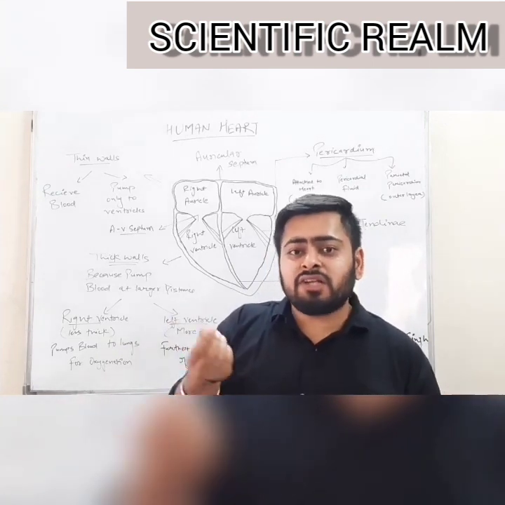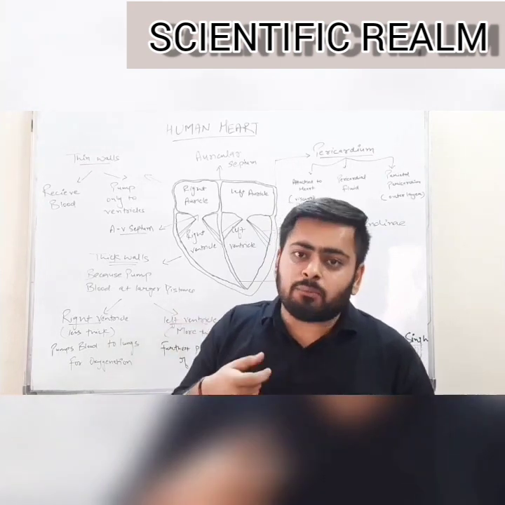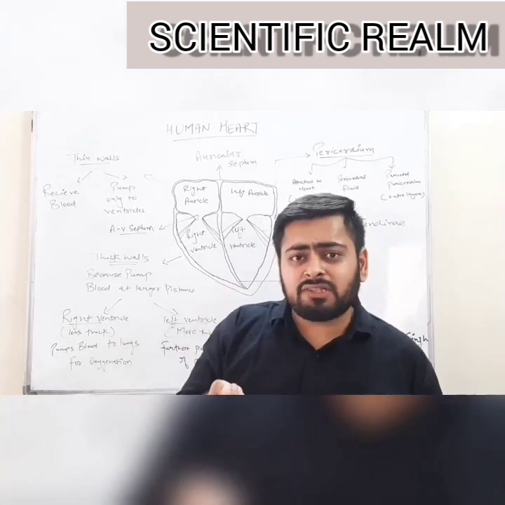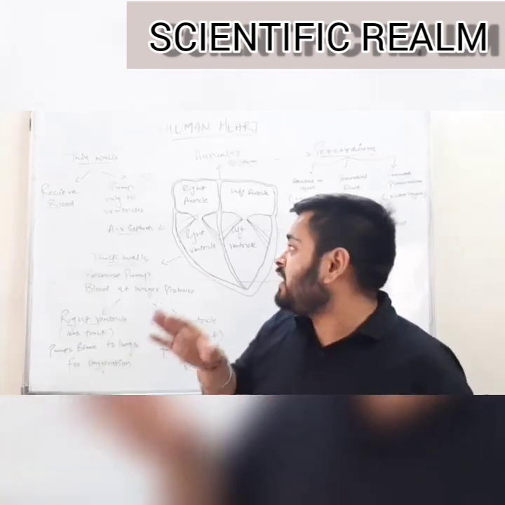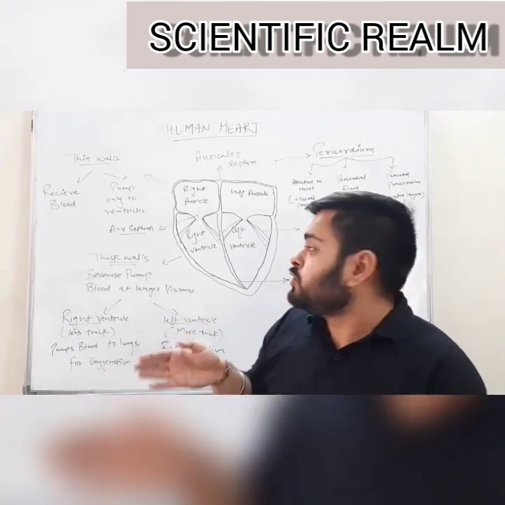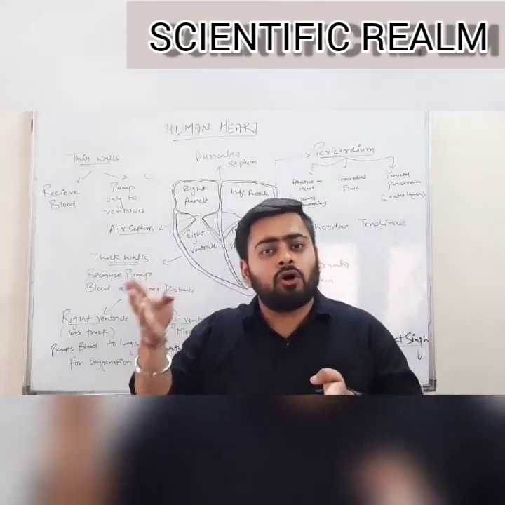The blood which is rich in oxygen is known as oxygenated blood, which is used by the body. The blood which is rich in carbon dioxide is not used by the body and is known as deoxygenated blood. So there is a need to separate deoxygenated blood from the oxygenated one.